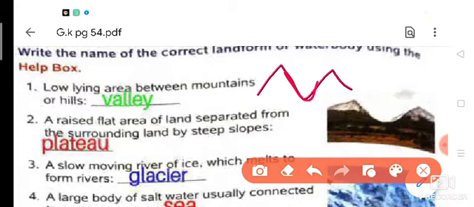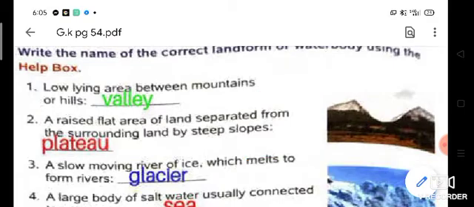This low lying area between mountains or hills is known as valley. Clear? So valley, spelling VALLEY.